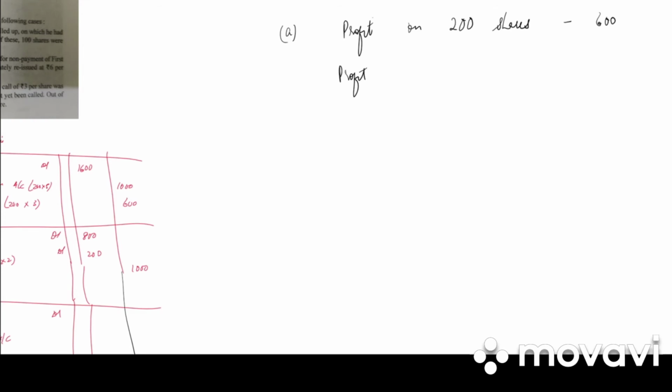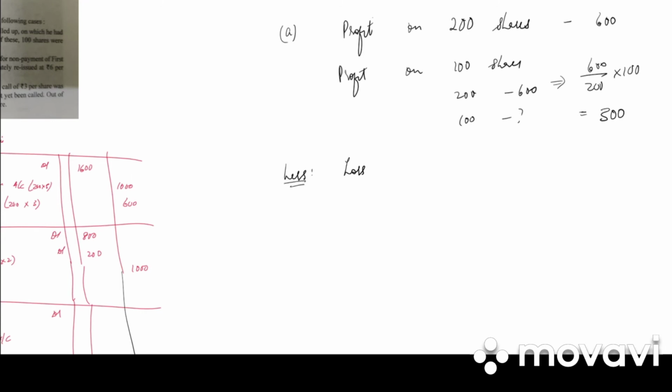So what will be profit on 100 shares? If for 200 it is 600, for 100 it is how much? It is 600 divided by 200 into 100, which is 300 rupees.